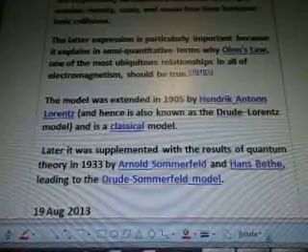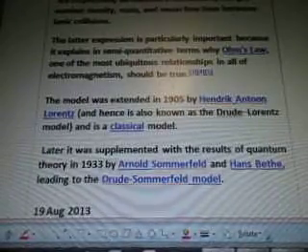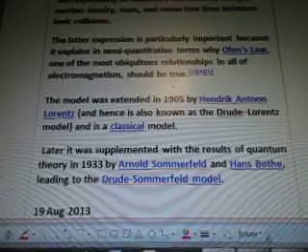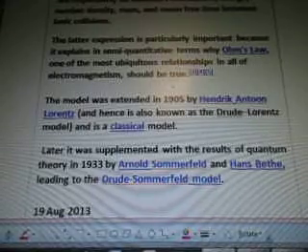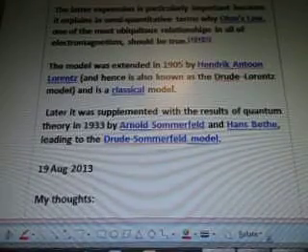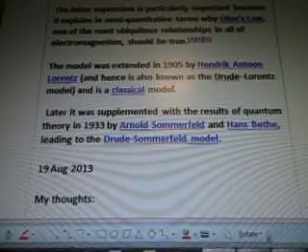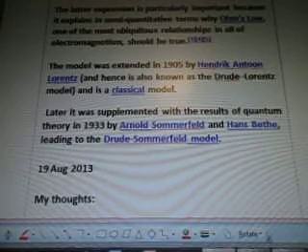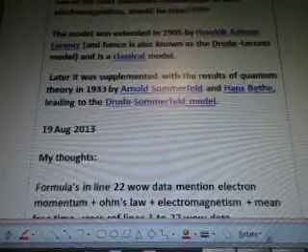The model was extended in 1905 by Hendrik Antoon Lorentz, and is also known as the Drude-Lorentz model and is a classical model. Later it was supplemented with the results of a quantum theory in 1933 by Arnold Sommerfeld and Hans Bethe, leading to the Drude-Sommerfeld model.